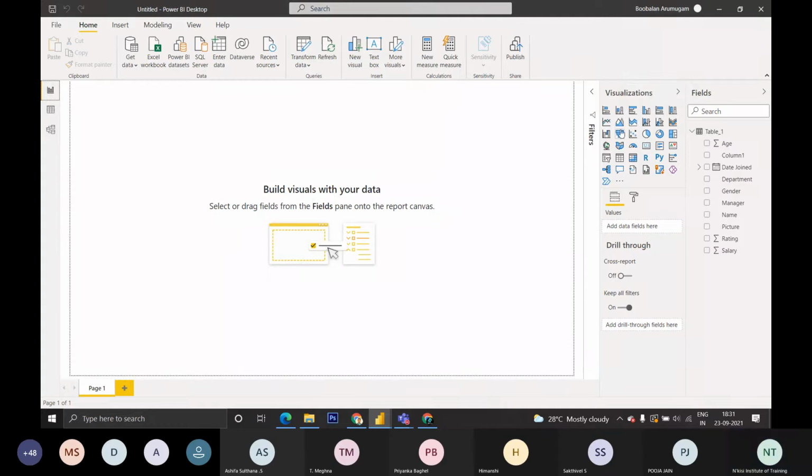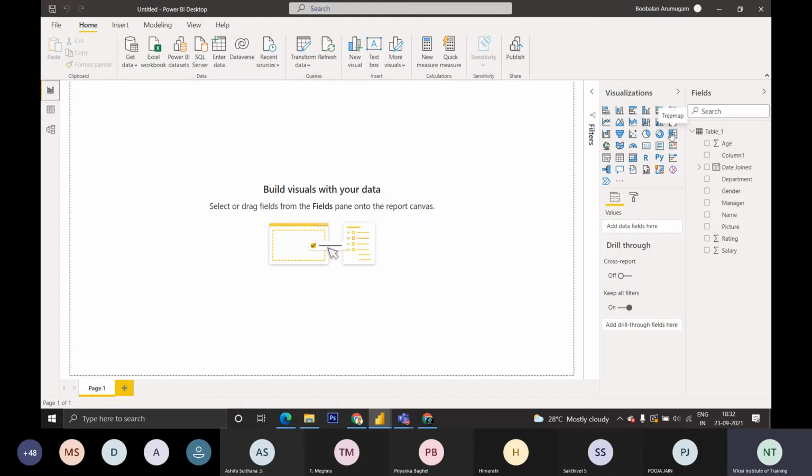Then this is also a bar chart, and this is a combination of both charts, bar charts and line charts. It will contain both charts in combination. Moving on, this is a waterfall chart. We can use it to go from one situation to another, to show what happened. You should have come across the waterfall model. And this is the funnel chart, where we can represent the data in a horizontal way. Then it is a scatter chart and a pie chart.